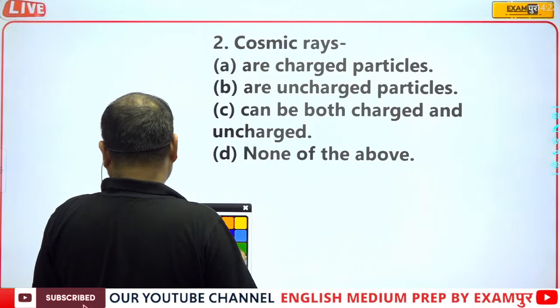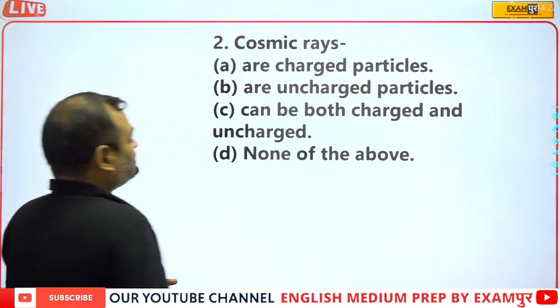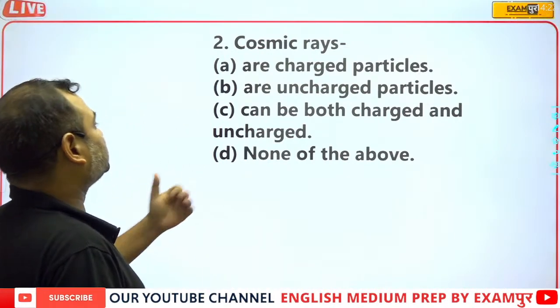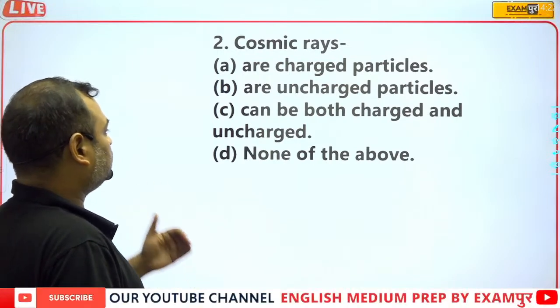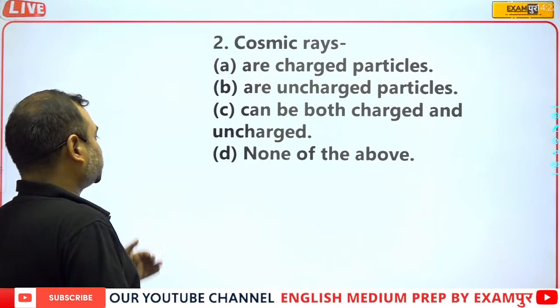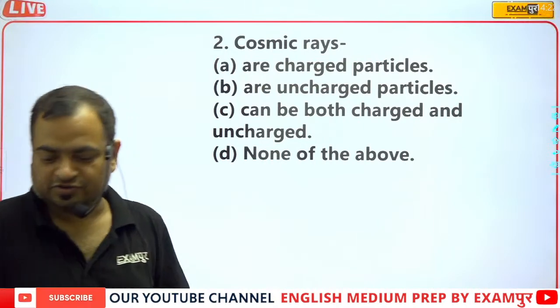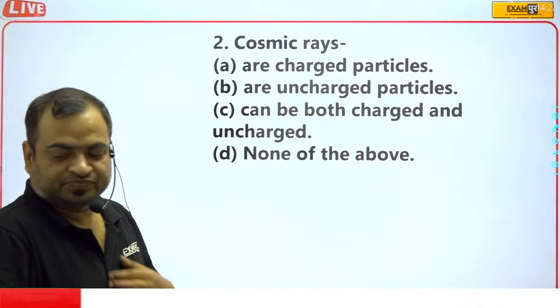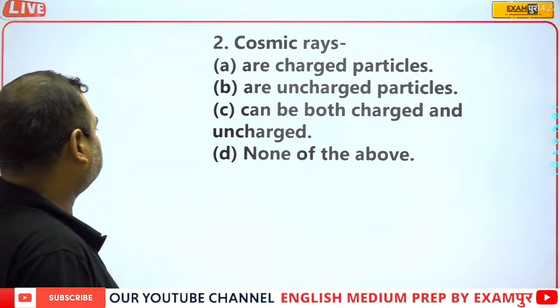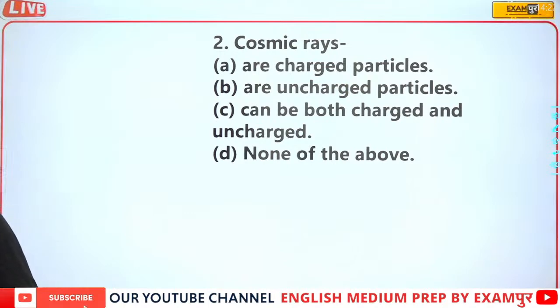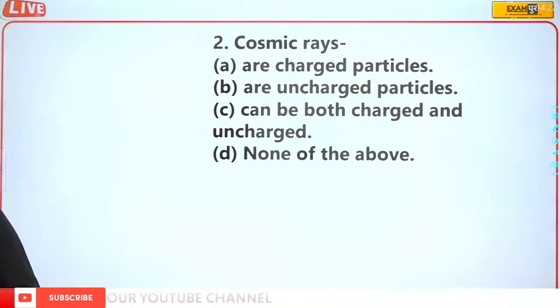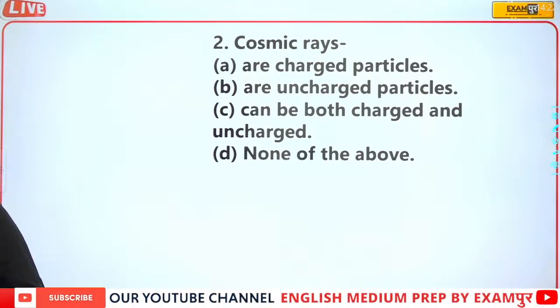Cosmic rays are: A, charged particles; B, uncharged particles; C, can be both charged and uncharged; D, none of the above. So which one is the correct answer?